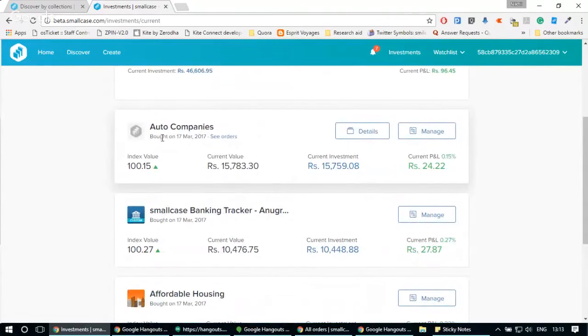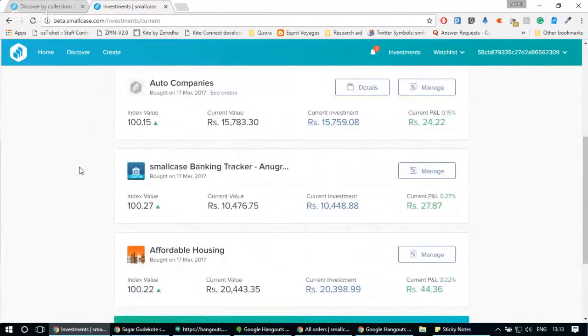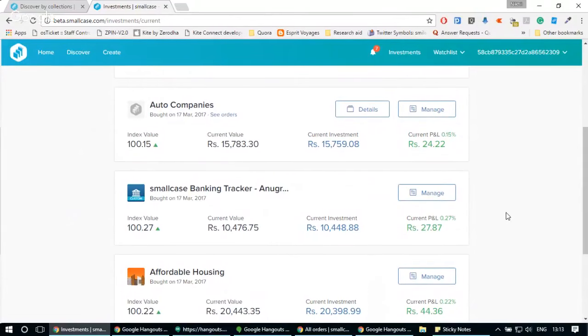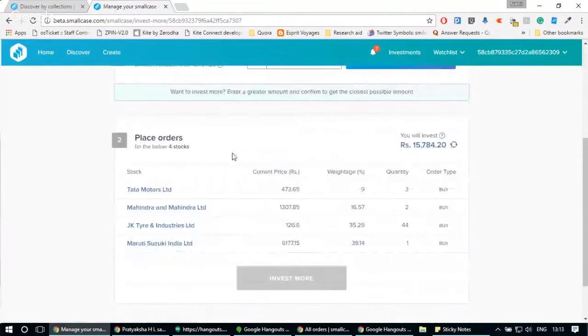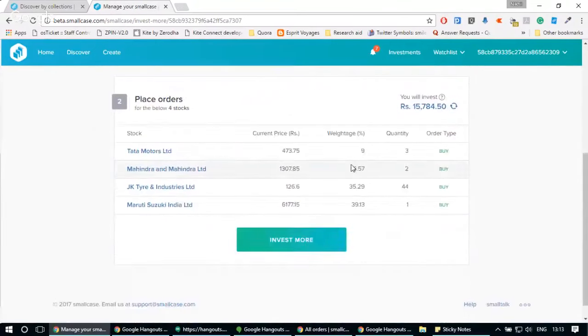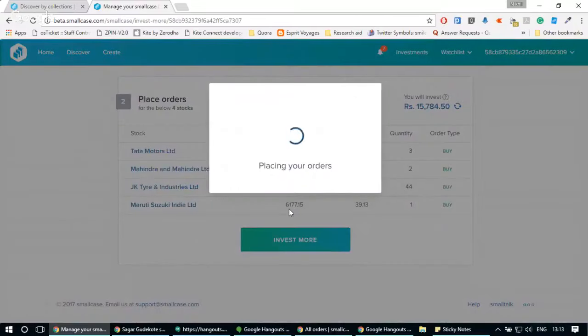And one other is auto companies, which is a smallcase that I just created. So I don't need to care about all the stocks that I hold in it. I just need to see the index values, and then I can decide accordingly whether the smallcase is performing for me or not. And all the managed flow that we discussed keeps on working in the same fashion for all the smallcases, that is, for customized and created smallcases also. Let's say the smallcase auto companies which I just created is working very well for me, and 1 month down the line I want to invest more into it. So I just need to click on manage, go on invest more, and I can continue with the same thing. I just click on confirm amount, click on invest more, and click on confirm.